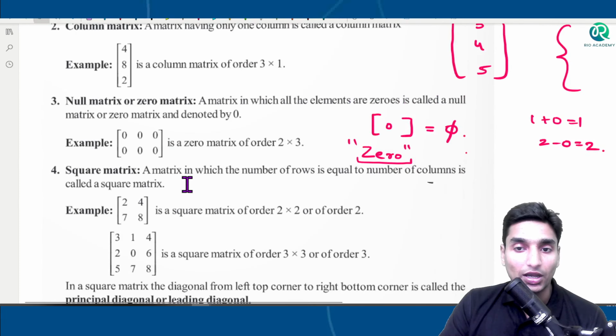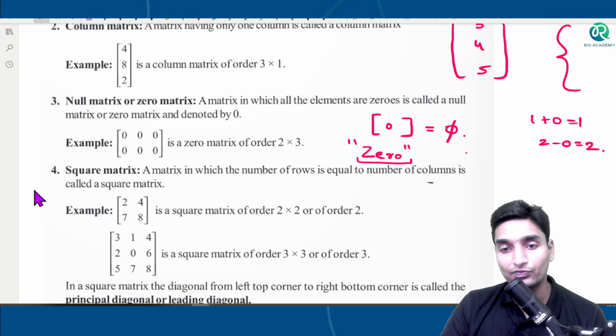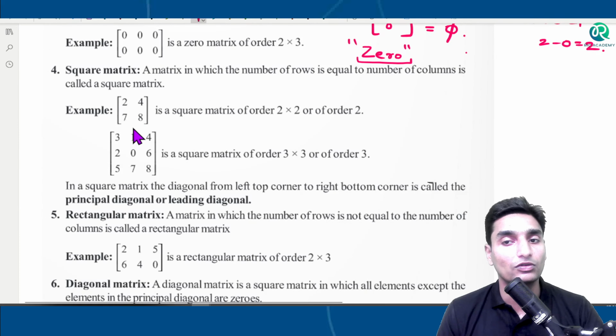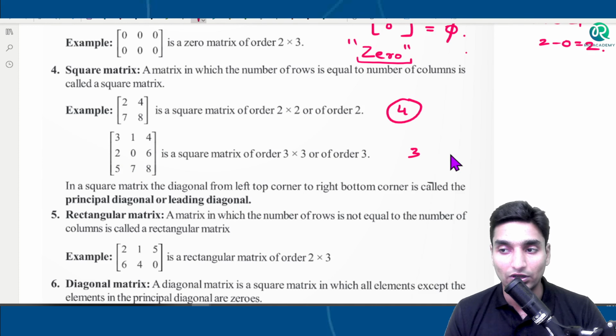And that separation in the case of matrices is done on the basis of shape. And what is that shape, guys? The shape of a square, the shape of a rectangle. A square matrix means the number of rows and number of columns are equal. In the example given here, rows are 2, columns are 2, and 2 into 2 is 4 elements: 1 2 3 4. And this is also a square matrix, but it has 3 rows and 3 columns, so there are 9 elements.